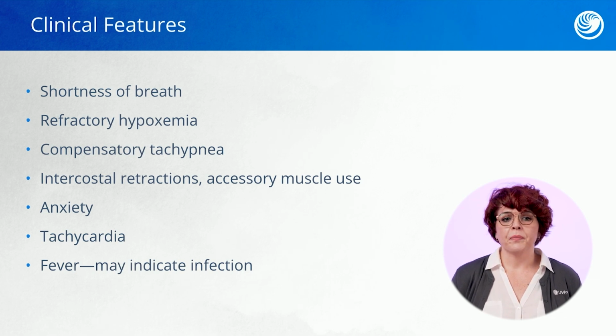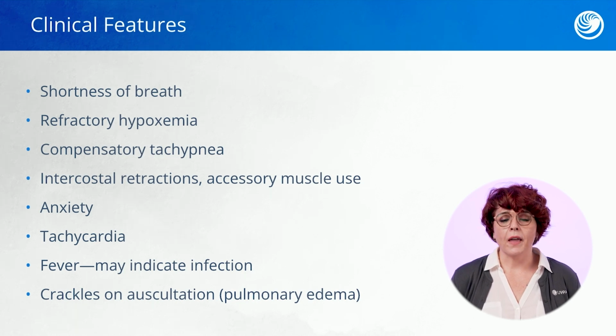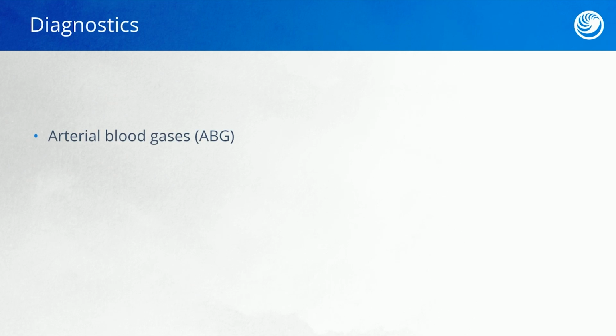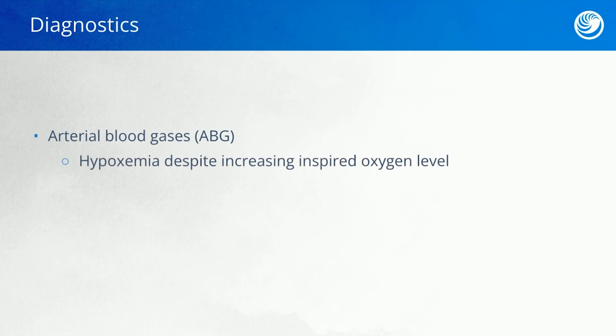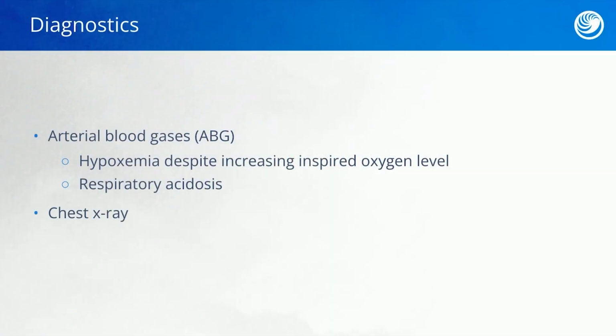You will hear crackles on auscultation because not only are they having fluid in the alveoli, it is in their lungs, think pulmonary edema. What diagnostics will happen for a patient that's in ARDS? So we're going to draw some ABGs, and most likely we're going to see hypoxemia, so a low PaO2 under 80, and they're going to be in respiratory acidosis. If blood gases throw you off, make sure you look at those lessons. Expect a chest X-ray because we're going to see diffuse infiltrates, meaning fluid everywhere.